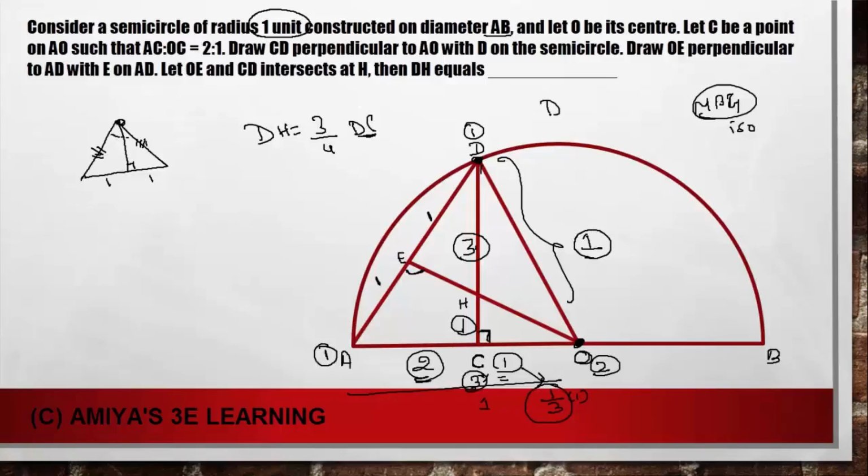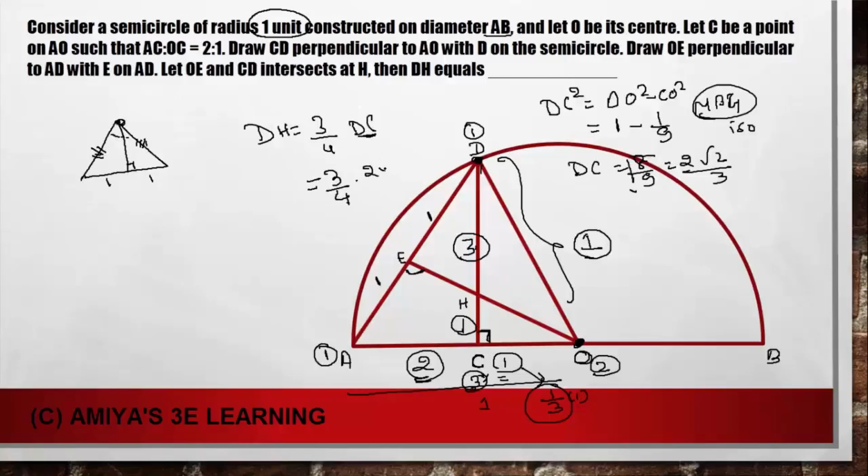So by Pythagoras, DC square is DO square minus CO square. So DC square is 1 minus 1/9. So DC is the square root of 8/9, which is 2√2 divided by 3. Now we have to solve our question. 3/4 of DC is 3/4 times 2√2 divided by 3. The 3 cancels out, 2 cancels with 4, and √2 becomes 1/√2 after cancellation. So our DH is 1/√2, and this is our answer.